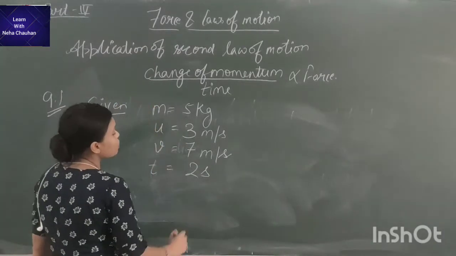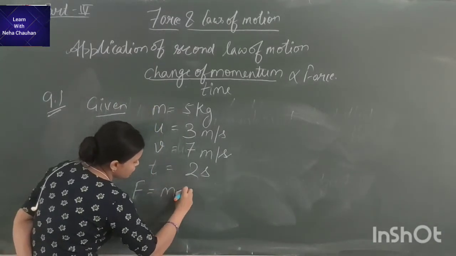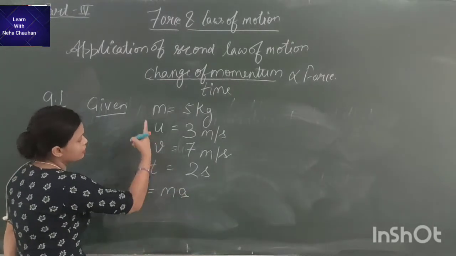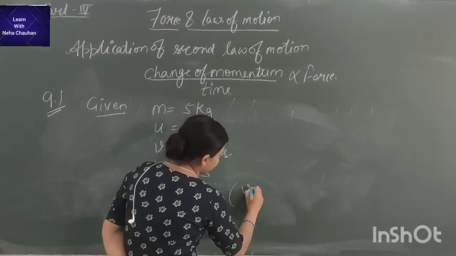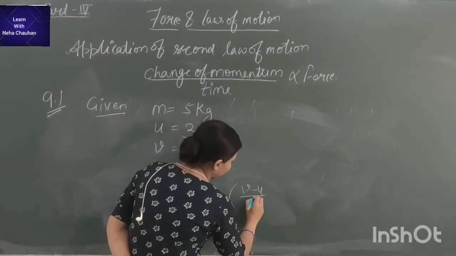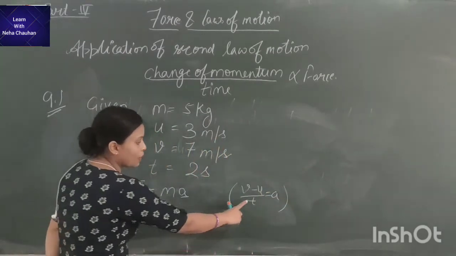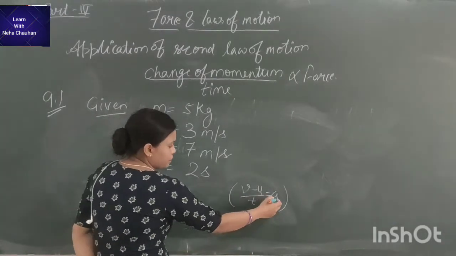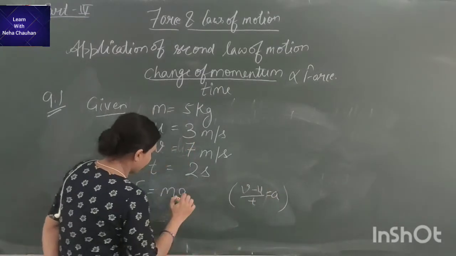Now, according to the second law of motion, we have the formula: force is equal to mass into acceleration. Where is acceleration given? There is no acceleration, but we know that acceleration is (v minus u) divided by t, right? On applying this formula, we can calculate the acceleration, but I am putting this value here.